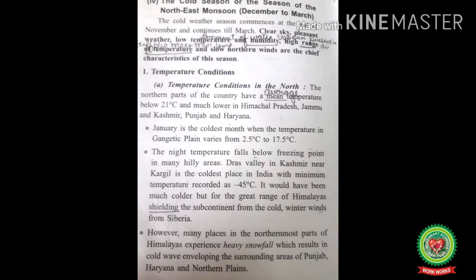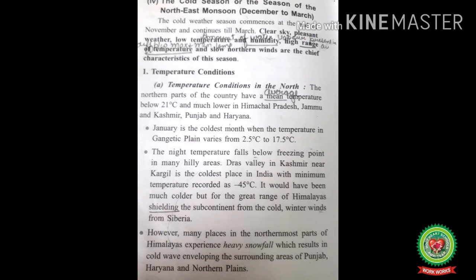Clear sky, pleasant weather, low temperature and humidity. Humidity means the amount of water vapor present in the air. High range of temperature. Range of temperature means the difference between maximum and minimum temperature. For example, in the Gangetic Plains during this period, the temperature varies from 2.5 degrees Celsius to 17.5 degrees Celsius. And the slow northern winds, the cold winds coming from the north, are the chief characteristics of this season. The winds are slow because they are denser.